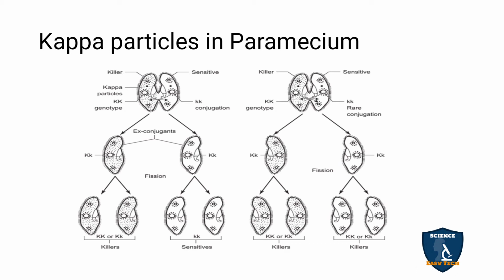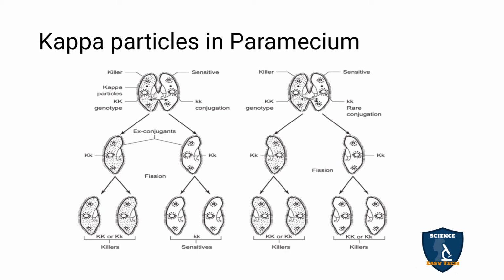If the kappa particle is present in a Paramecium, then it is called a killer Paramecium, because it synthesizes a toxin called paramecin, and the other organisms of Paramecium are sensitive to it. Sensitivity is controlled by small k.